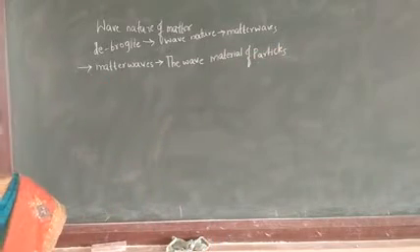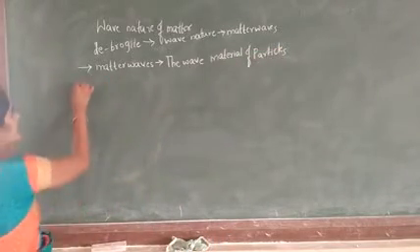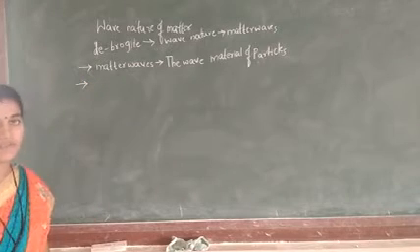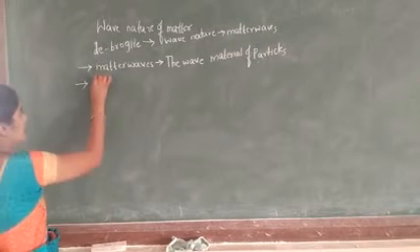Now next, we have to define the de Broglie wavelength.